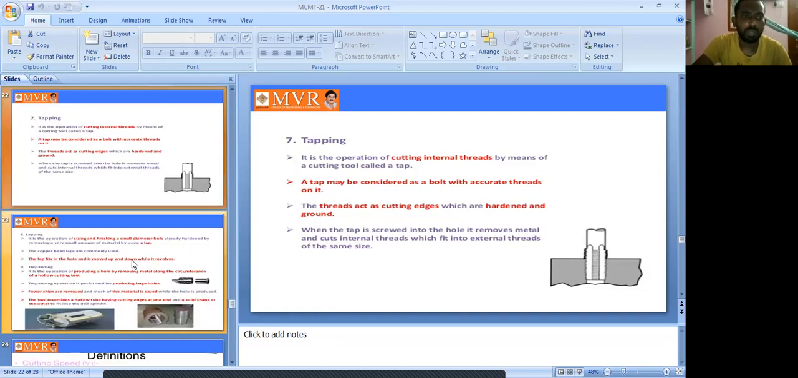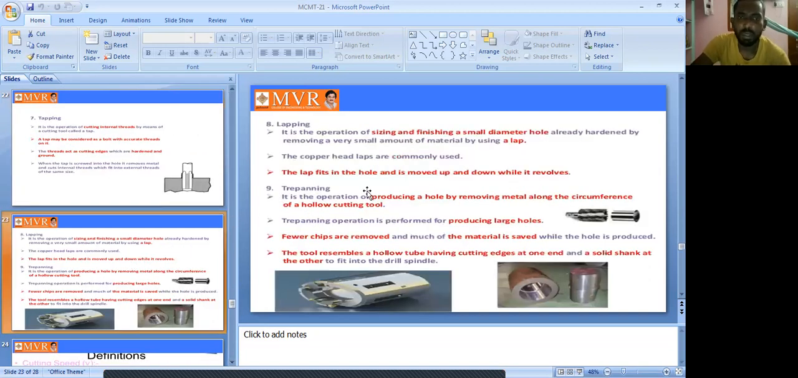So next one we have is lapping, trepanning. This topic and the next operations we will discuss in the next class. So it is our today class. Today we discussed types of drilling machines and lathe operations. So we discussed 7 types of lathe operations today.